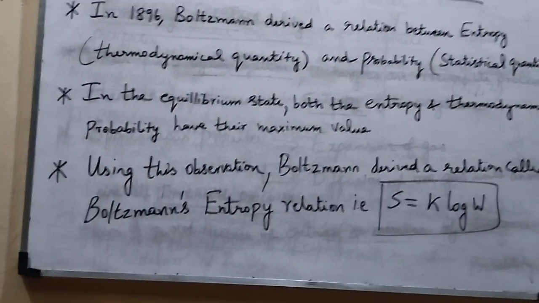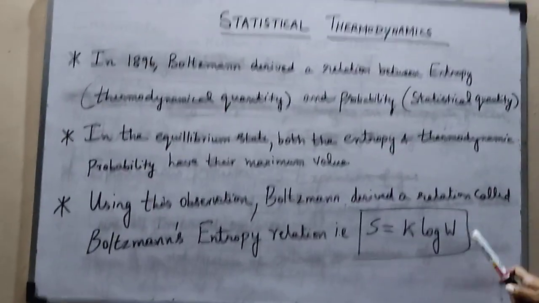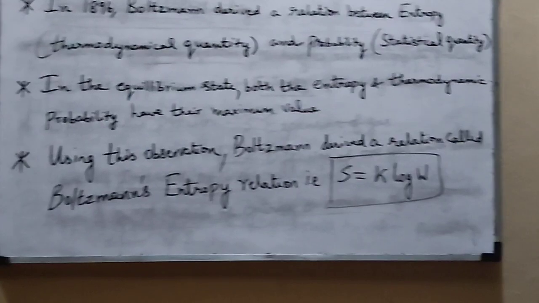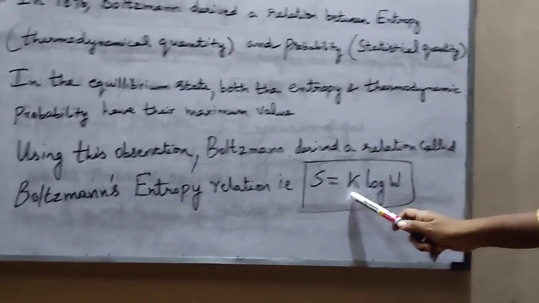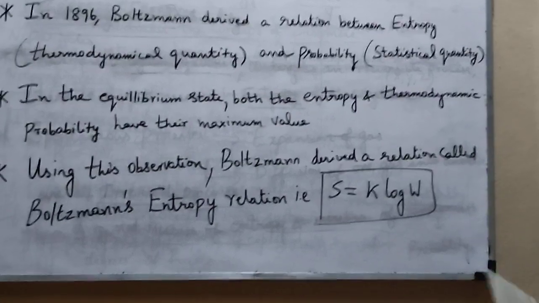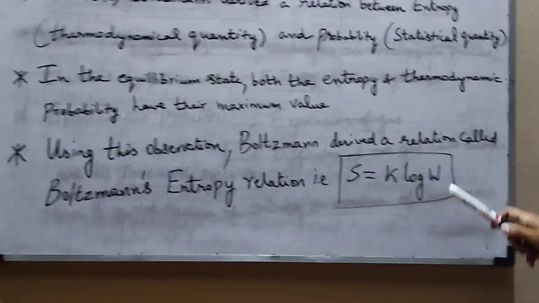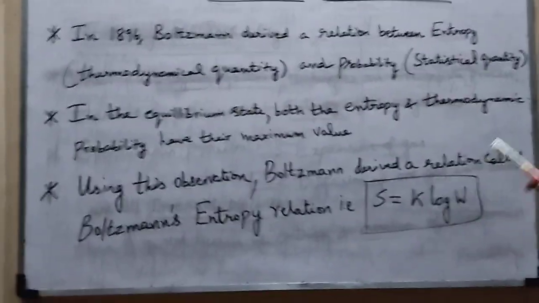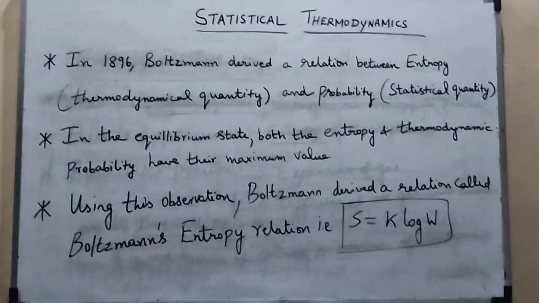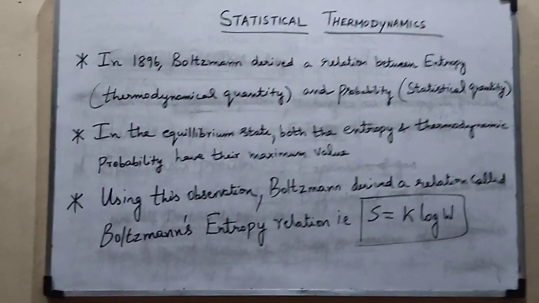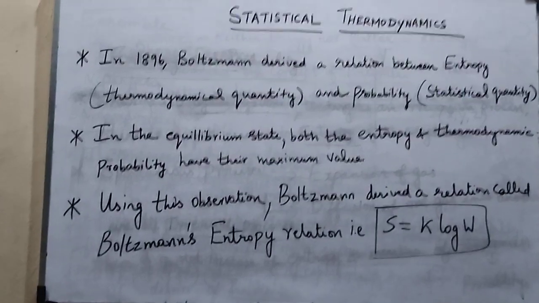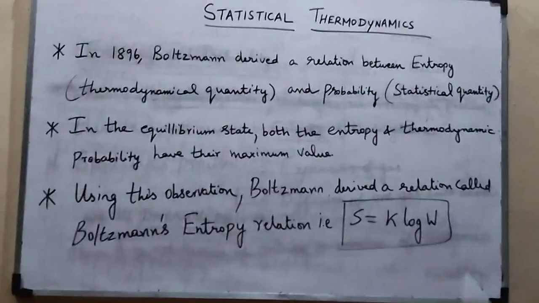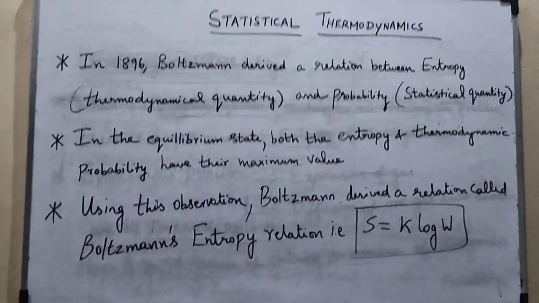This is a relation connecting the entropy as well as the probability of the system. S represents the entropy, K is the Boltzmann's constant, and W is the probability, or in other words the number of microstates in a given system. A relation connecting a statistical quantity and a thermodynamic quantity we call Boltzmann's entropy relation, the expression S is equal to K log W. Now we can derive this relation using Boltzmann's idea.